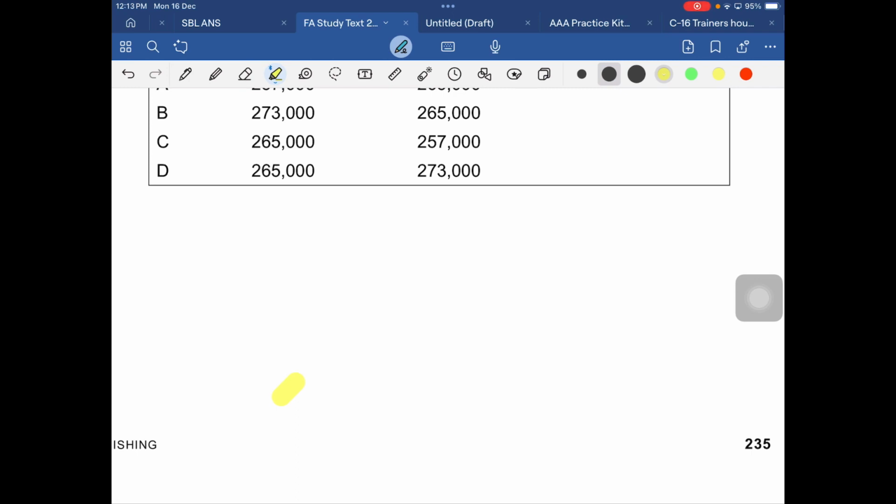Estimated tax, and 31st of December. Okay, so we are going to open a tax liability account and a tax expenses account. Clear? Okay, so the first account is a tax liability account.